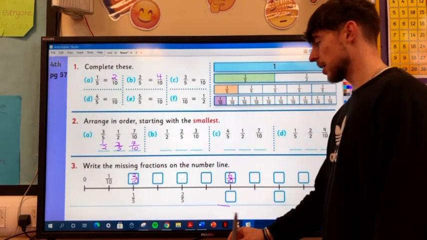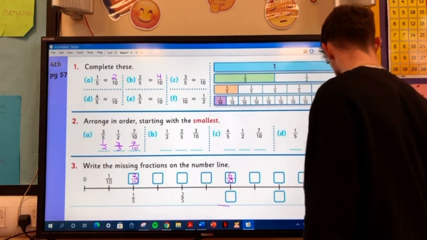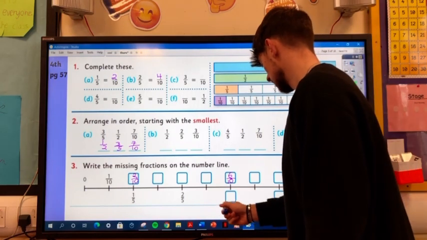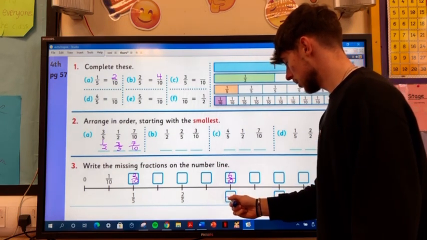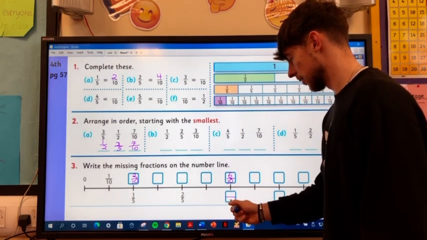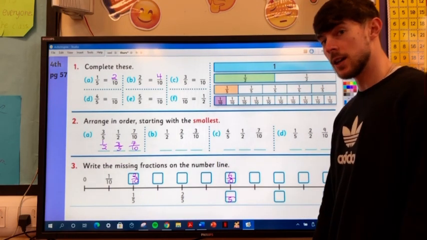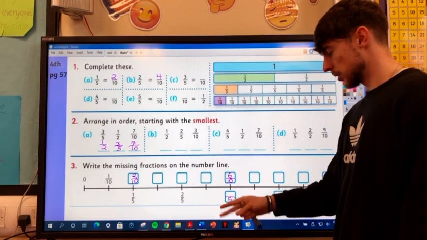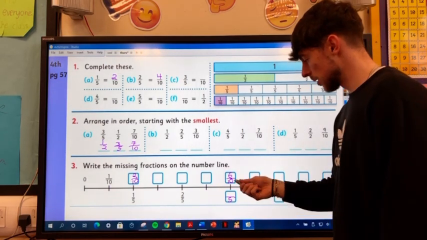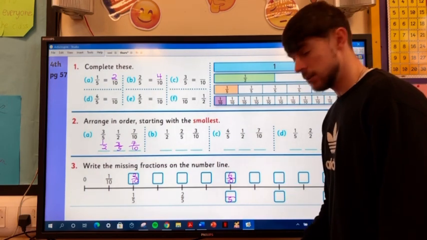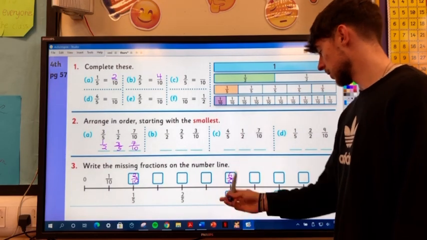Now, the bottom line's in fifths. So what's 6 over 10 in fifths? So say if we have 10 on the bottom and we have to make it 5 on the bottom. What do we do to 10 to get to 5? So we want 5 on the bottom. What do we do to 10? We divide by 2. So if we divide by 2 on the bottom, what do we do on the top? Divide by 2. So what's 6 divided by 2? 3. Alright? So I have some of them filled in there for you.